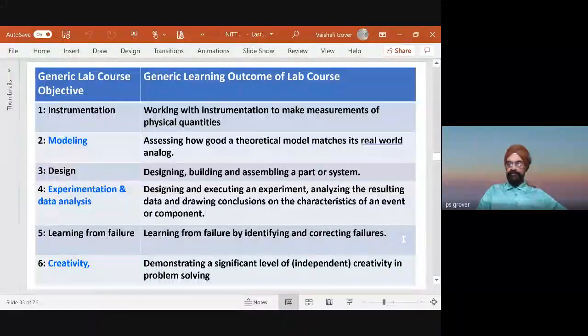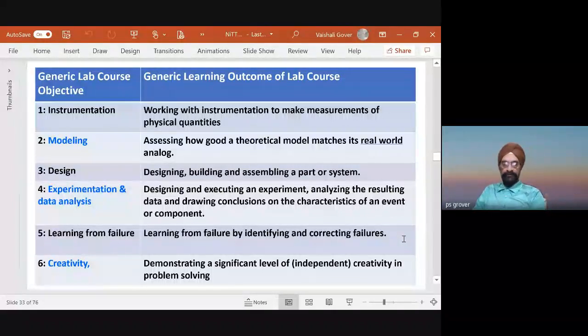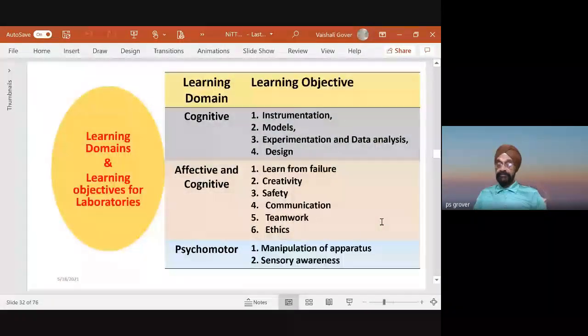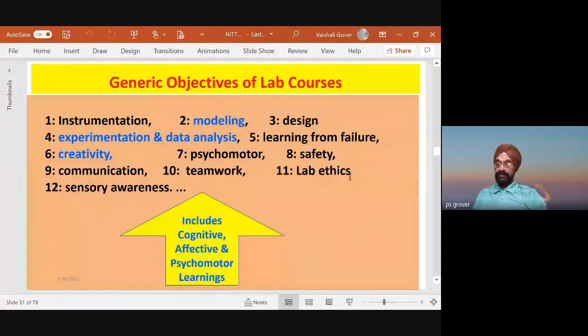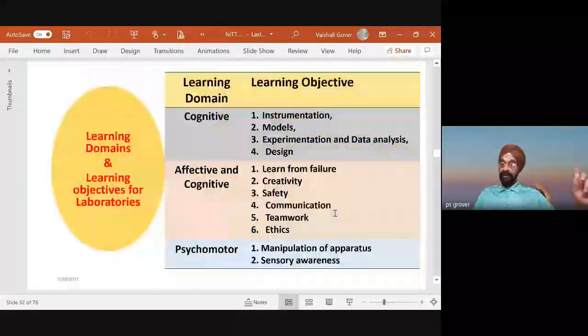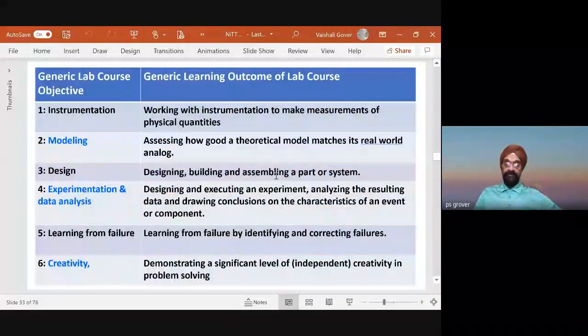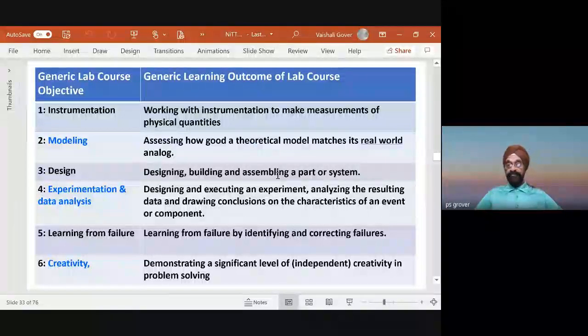Instrumentation, work with instruments, modeling, assessing how good a theoretical model is, design, building, assessing a part of a system, experimentation, analysis. Please, these are the course learning outcomes. These are the objectives of the lab courses, right? And objectives are not measurable. Measurable are learning outcomes, and I have prepared a sample of learning outcomes of lab courses. This is extremely important for everyone to be familiar with.